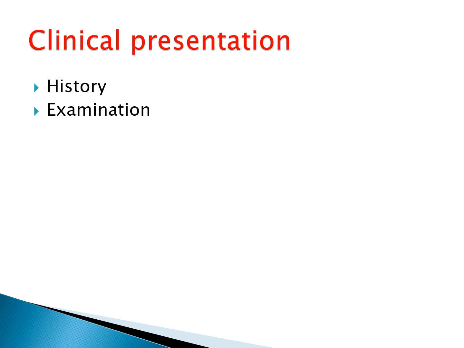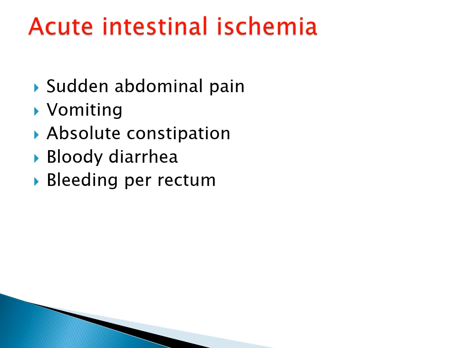Then the clinical presentation, history and examination. History: the patient can present with sudden abdominal pain, vomiting, absolute constipation, bloody diarrhea, and bleeding per rectum. But keep in mind, these are very common symptoms.